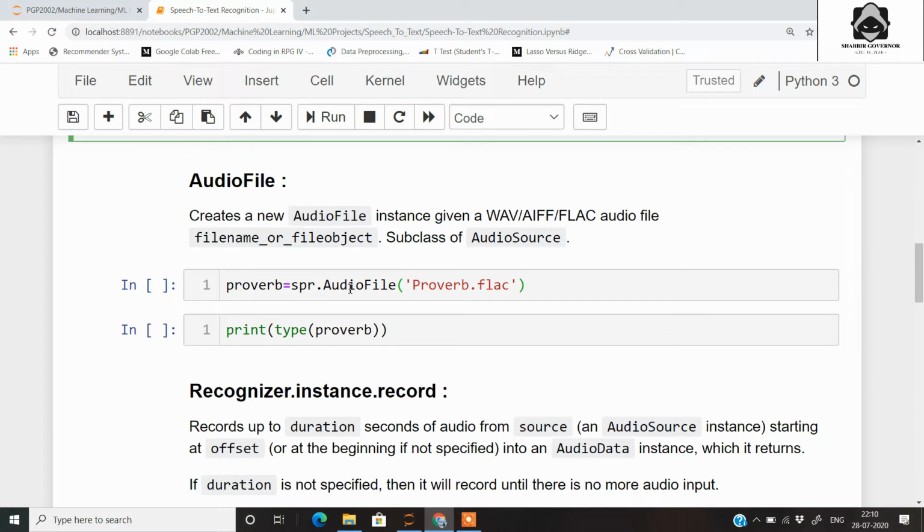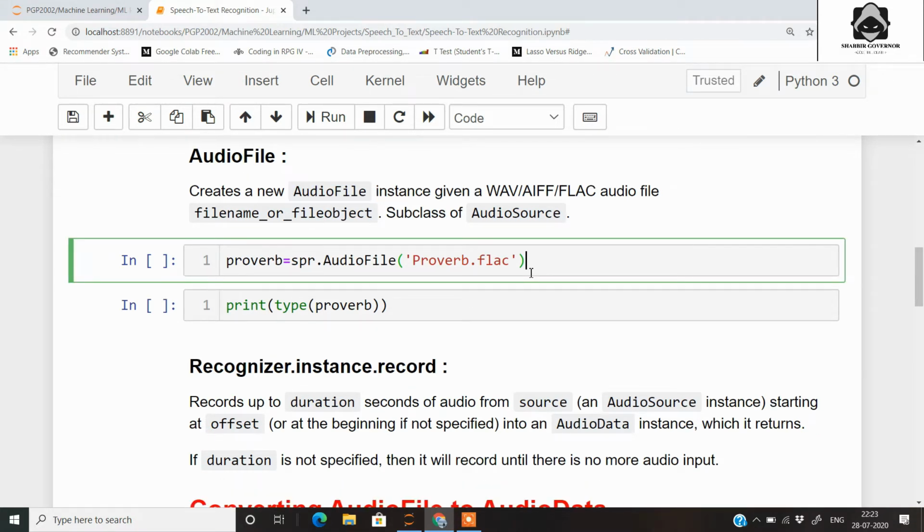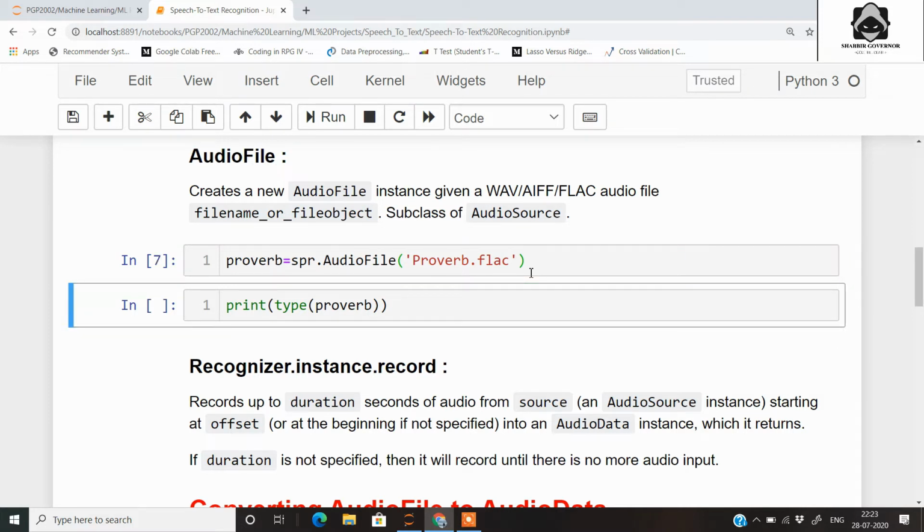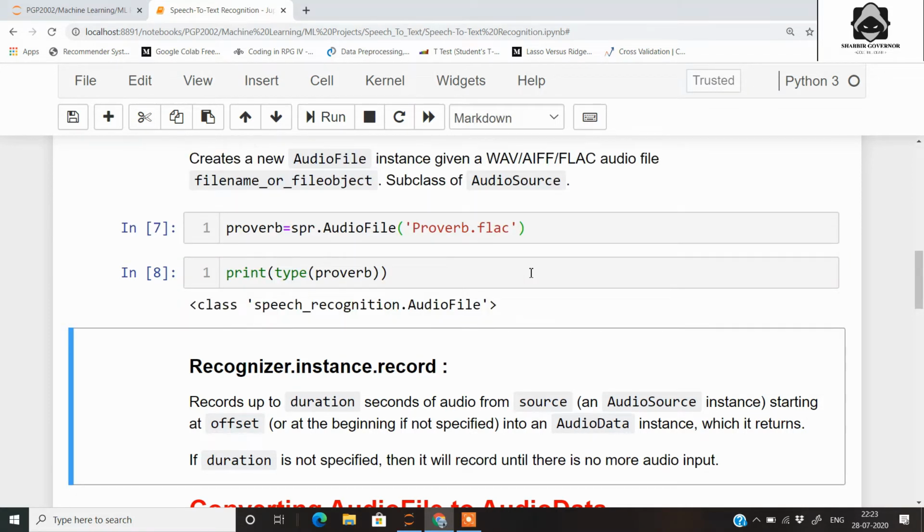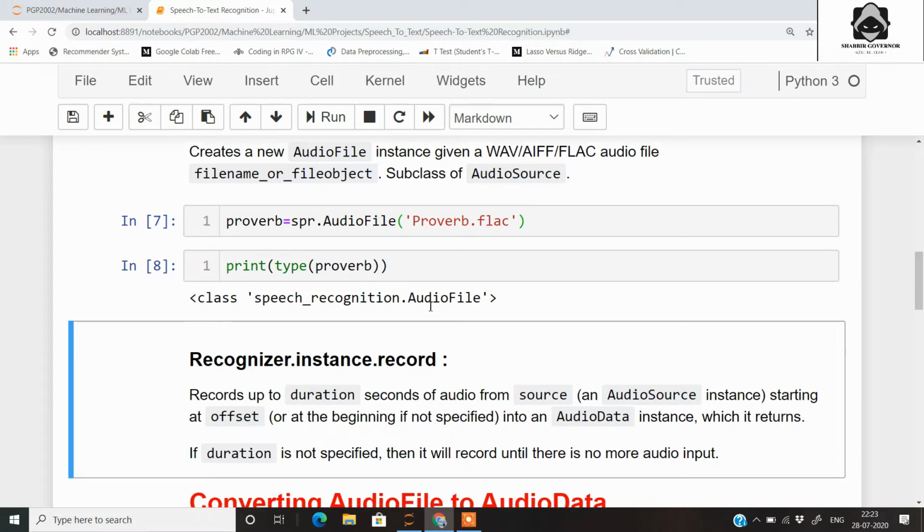So firstly, we will create an audio file based on the SPR module. So this proverb.flac is a music file that I had shown you earlier. Let's convert it to an audio file and save it into an object called proverb. So now if you print the type of this proverb, you can see that it is an object of the class speech recognition dot audio file. So we have converted it into an audio file.